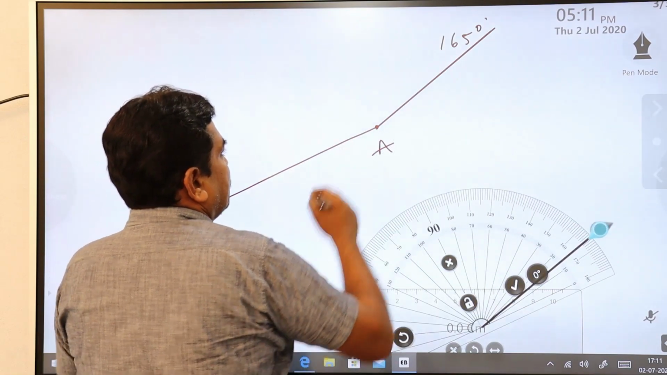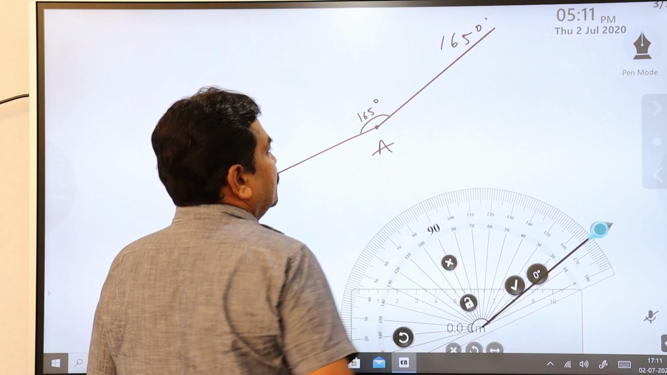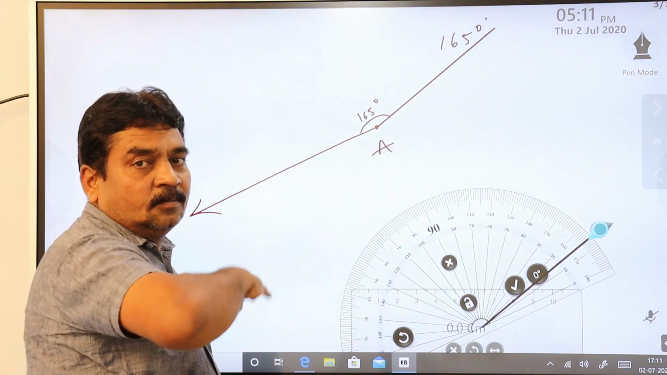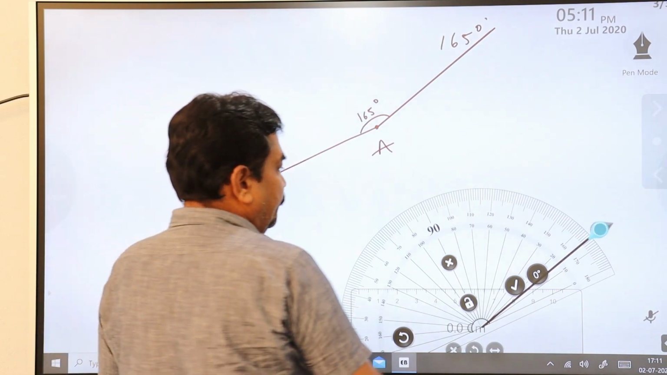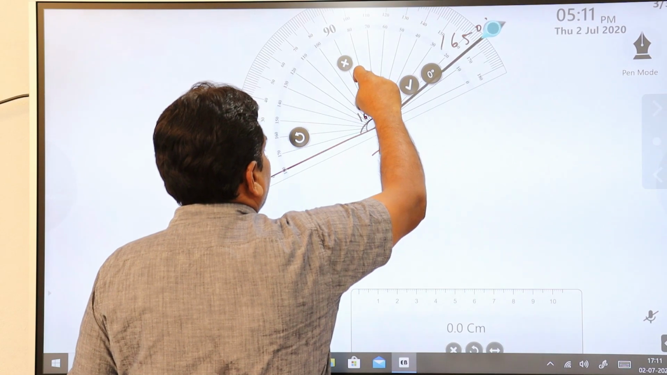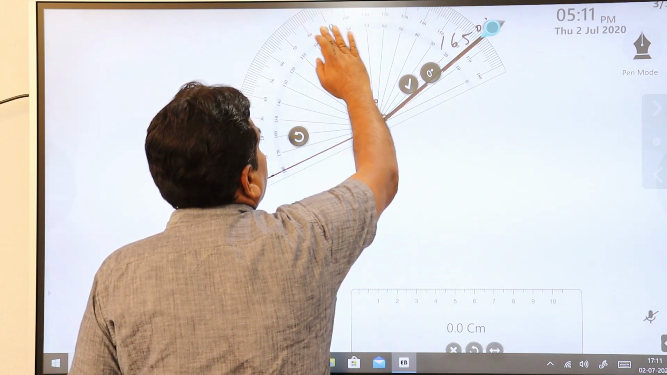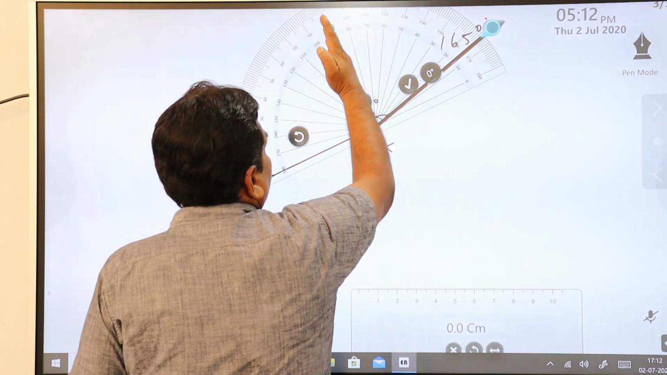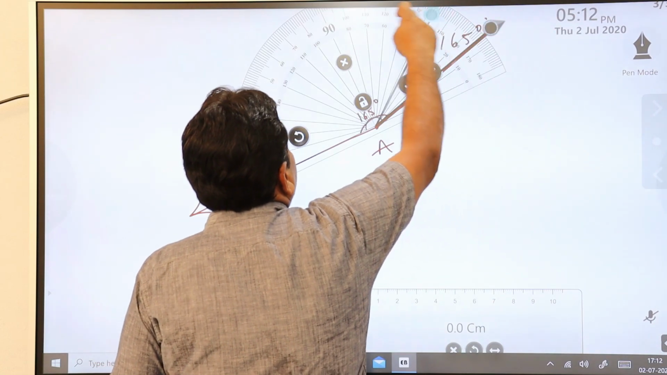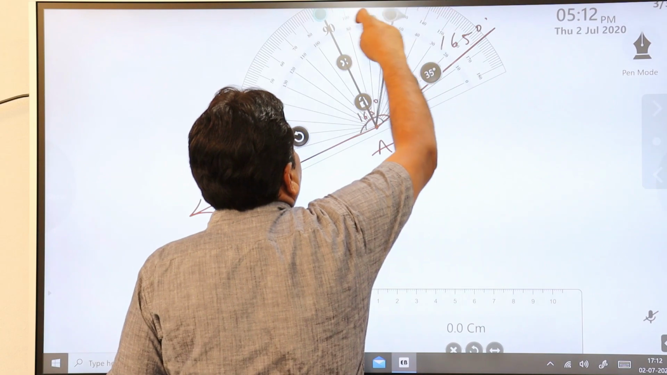Now this is 165 degrees. It is more than 90 degrees. If you keep this, you just check it. I have coincided this. This is your 90 degrees. It is from 0 to 90. Let me check. I'll just change the color also so that you can come to know. This is the 90.